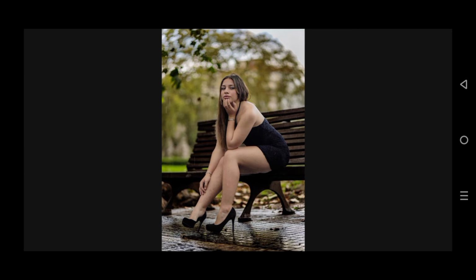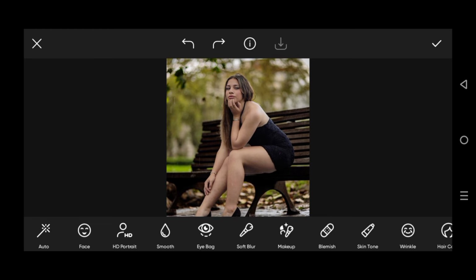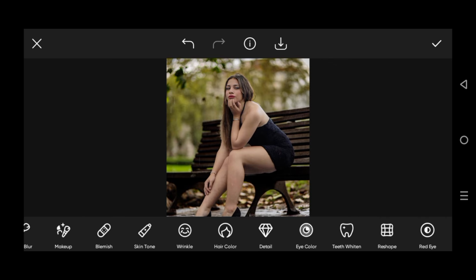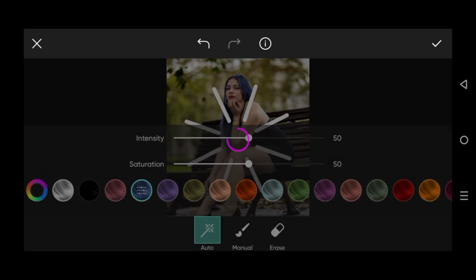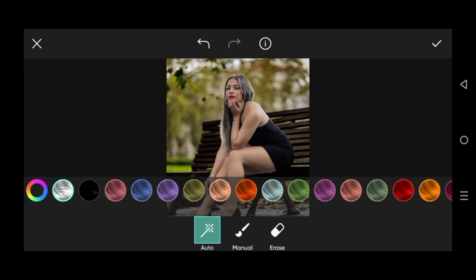Dear friends, in this tutorial, I am going to bring a lot of changes to our photo. As we can see, now I will go to the hair color. There are different kinds of colors with different intensity. I have to keep the intensity and saturation at around 50. Now I have to choose a color, and that black color is looking so awesome.